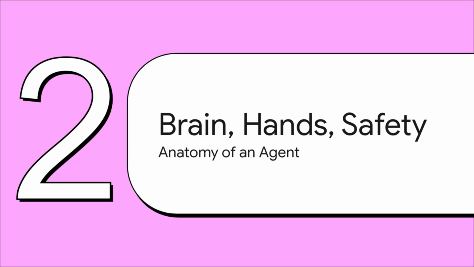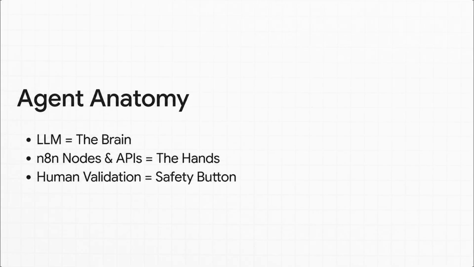Which brings us to Section 2, brain, hands, and the safety button. So, how does this actually work mechanically? I absolutely love this metaphor. Think of an AI agent like a digital worker. The large language model, or LLM, is the brain. It's doing the thinking, parsing the data, and strategizing. Then the n8n nodes and APIs, well, those are the hands. They execute the actual physical work inside your apps. And human validation, that is your safety button, making sure the whole system stays securely under your control.